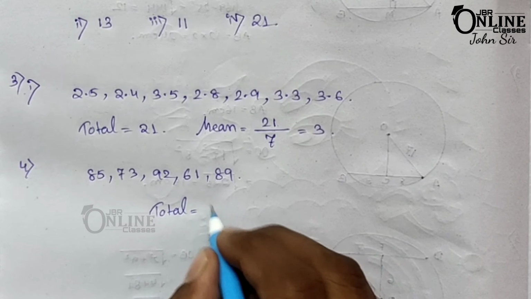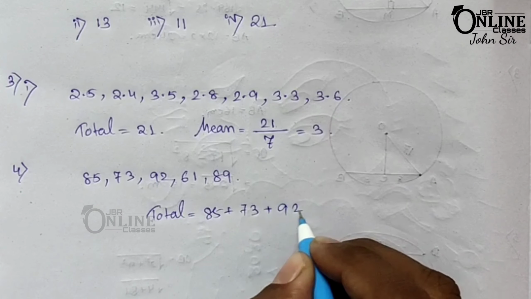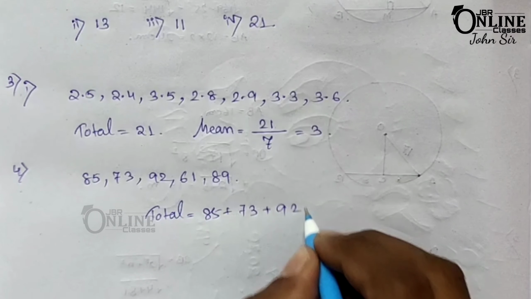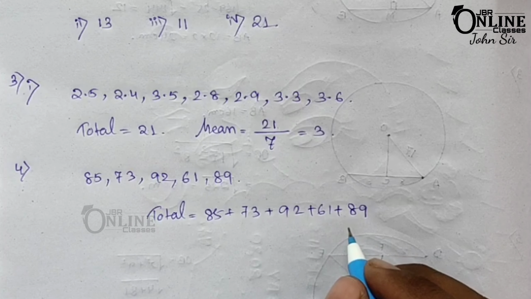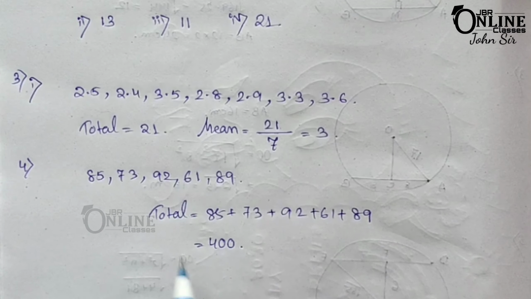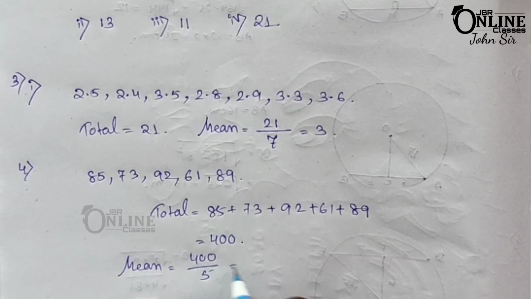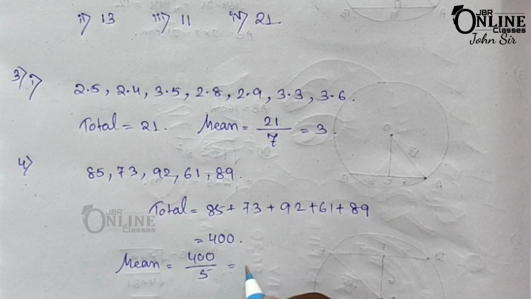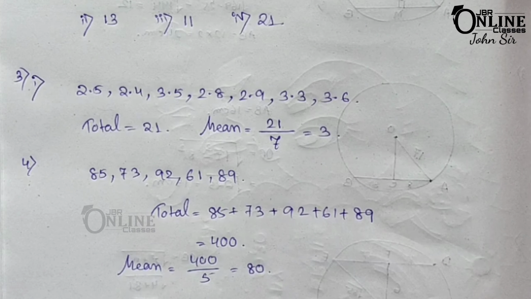So 85 plus 73 plus 92 plus 61 plus 89, if you add them, it becomes 400. Here the mean will be 400 by 5, as there are a total of 5 tests, so that will be 80. So 80 is the mean marks.